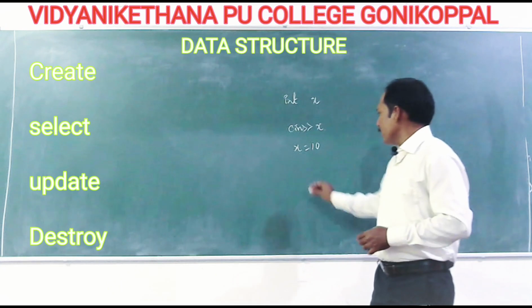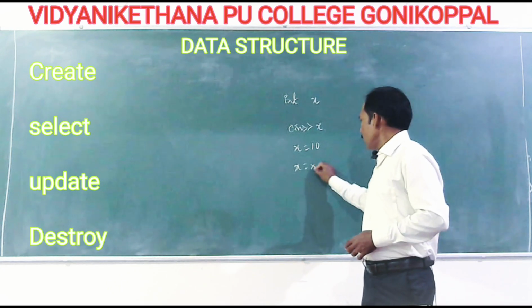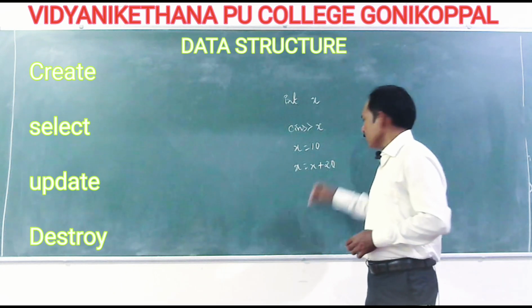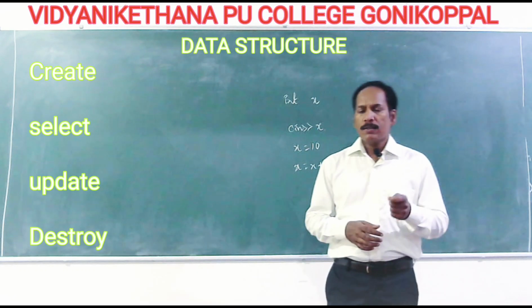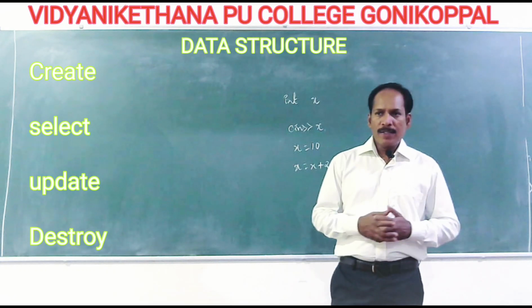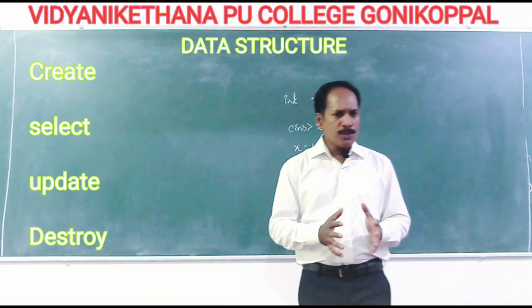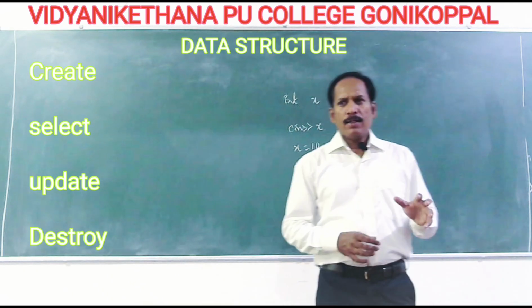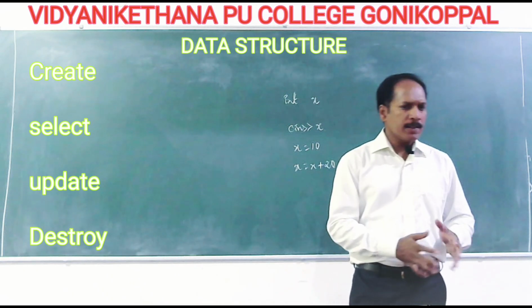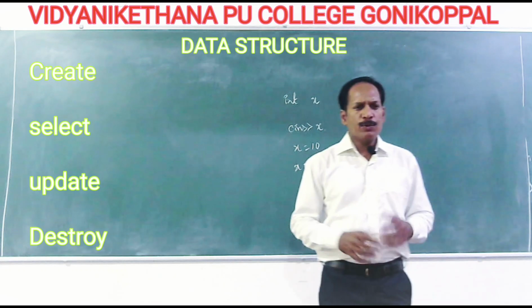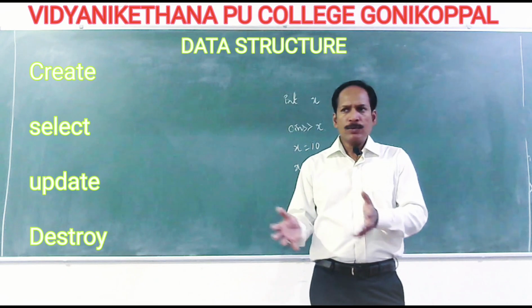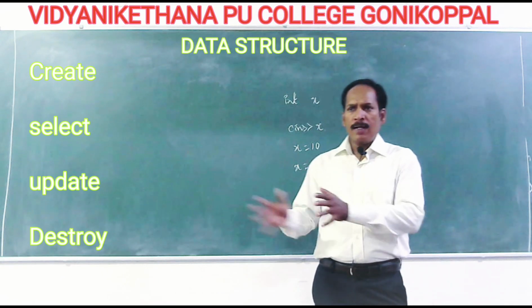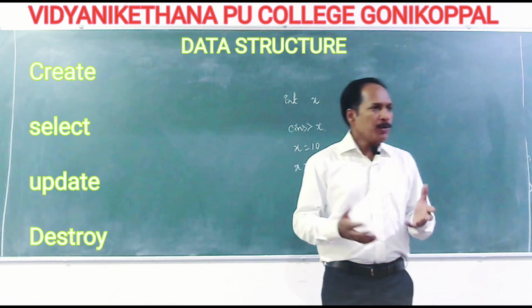So this is updated, this is modified, x is equal to x plus 20 or something, anything. So you are modified. That is what we call an update operation. After usage is over, this storage structure has to be deleted, it has to be destroyed, so that we do not keep it for future use. Otherwise you create it and leave it as it is and there will be no memory in the future.